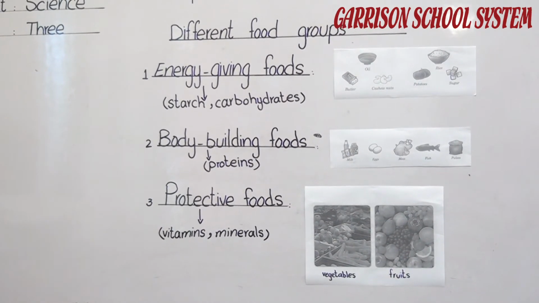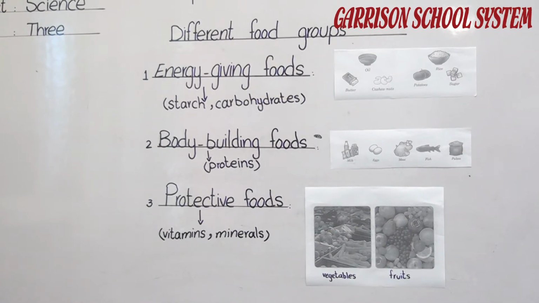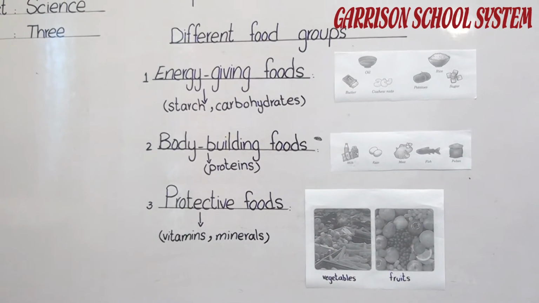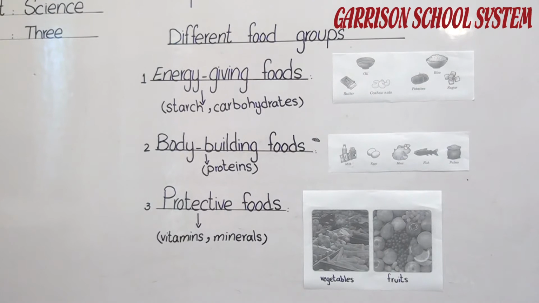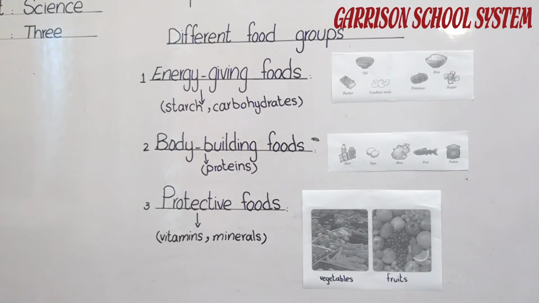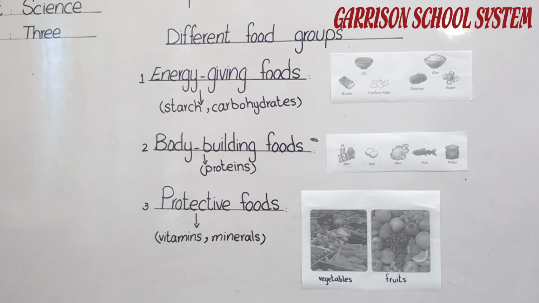Second is a dietitian. A dietitian is a person who is an expert in diet and nutrition. If we are eating different types of food and our health is not good, then we have to contact a doctor, which is called a dietitian. It is a doctor who gives us instructions about the food which we need to eat according to our health.